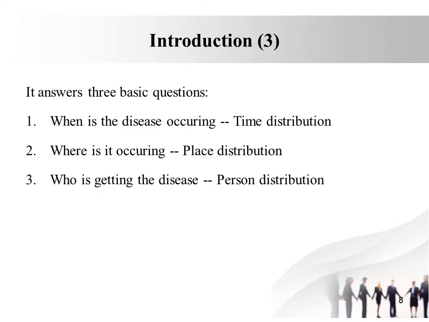It answers three basic questions. When the disease is occurring, that is, it defines the time distribution. Where it is occurring, it defines the place distribution. Who is getting the disease, it defines the person distribution.